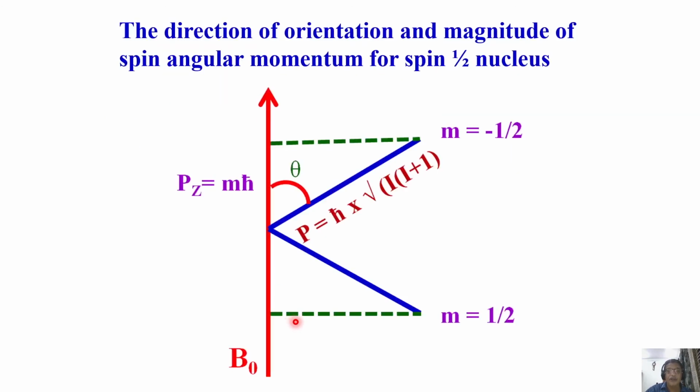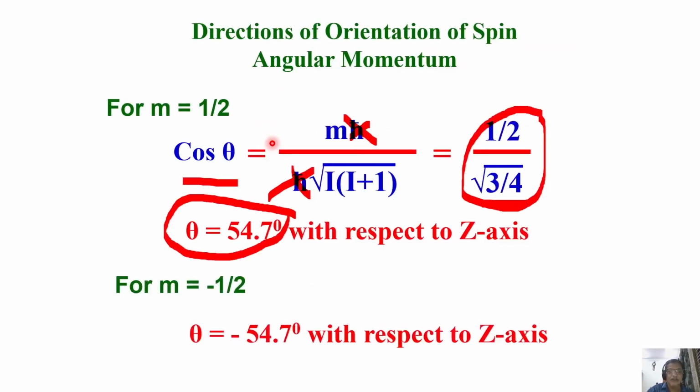This one is plus 54.7. This is minus 54.7 with respect to this one. Okay, this is what it is. We can work it out and we got this. So two angles we know, we understood the magnitude also. We calculated magnitude and magnitude is given by this, and we also know what is the angle theta. Now what is the quantization direction for spin 1 nuclei? Can you understand? Why not?